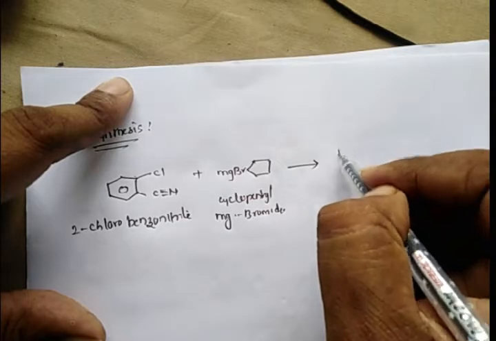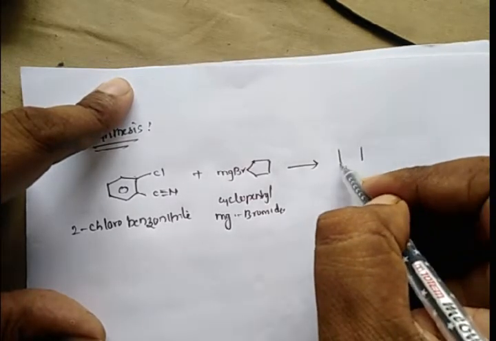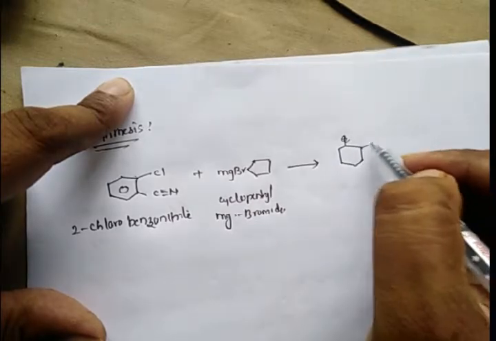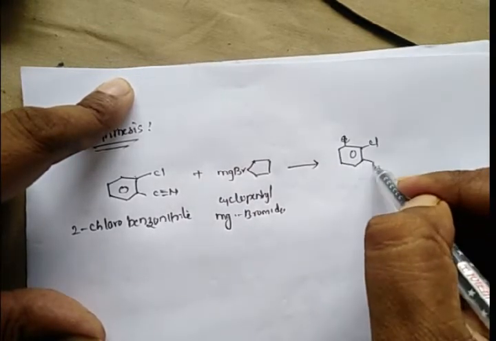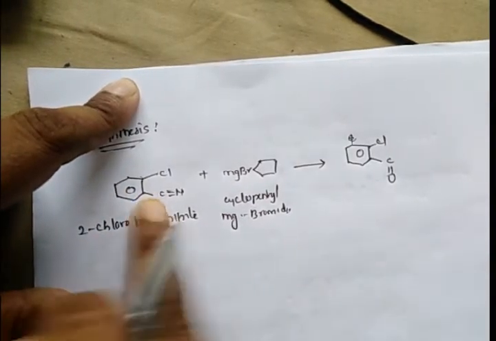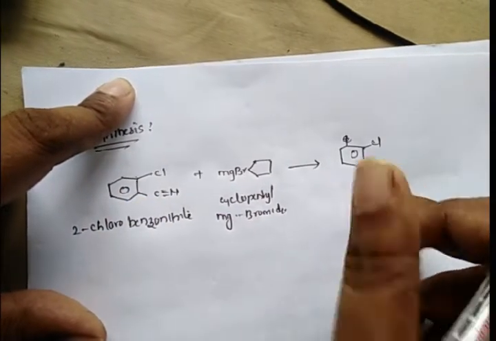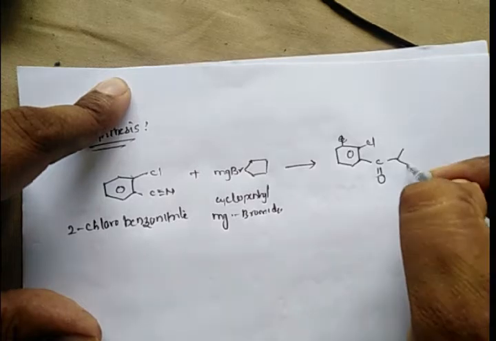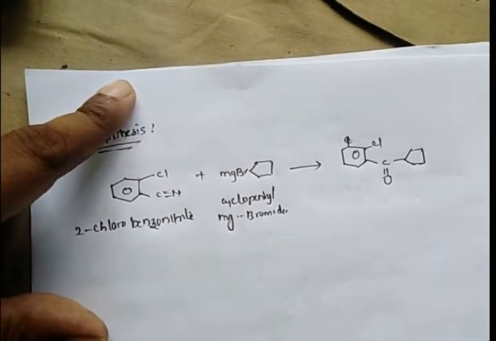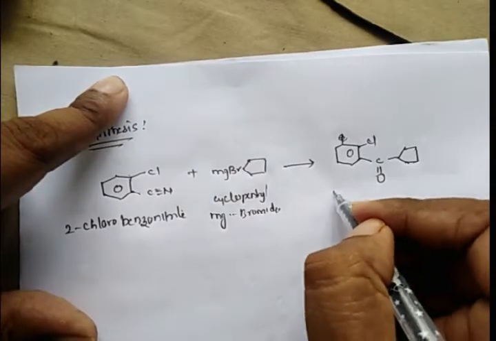We have chlorine here and a C double bond O. The nitrile group will be converted to a keto group, and this is the cyclopentyl group.